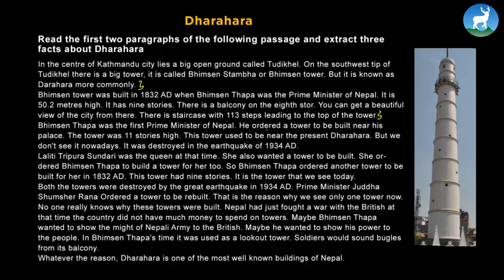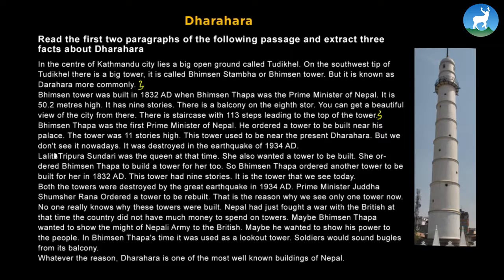Bhimsen Thapa was the first Prime Minister of Nepal. He ordered a tower to be built near his palace. The tower was 11 stories high. This tower used to be near the present Dharara, but we don't see it nowadays. It was destroyed in the earthquake of 1934 AD. Lalit Tripura Sundari was the queen at that time. She also wanted a tower to be built. She ordered Bhimsen Thapa to build a tower for her too. So Bhimsen Thapa ordered another tower to be built for her in 1832 AD.